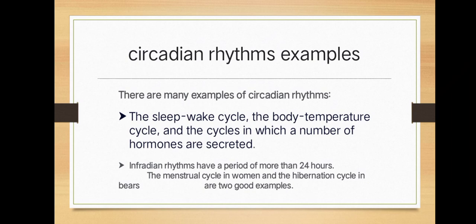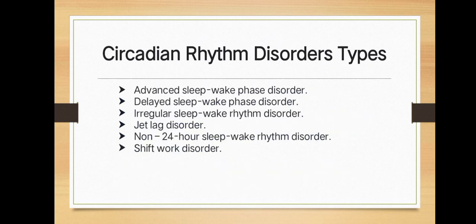Examples of circadian rhythms: there are many examples, such as the sleep-wake cycle, the body temperature cycle, and the cycle in which a number of hormones are secreted. Infradian rhythms have a period of more than 24 hours. The menstrual cycle in women and the hibernation cycle are two examples.